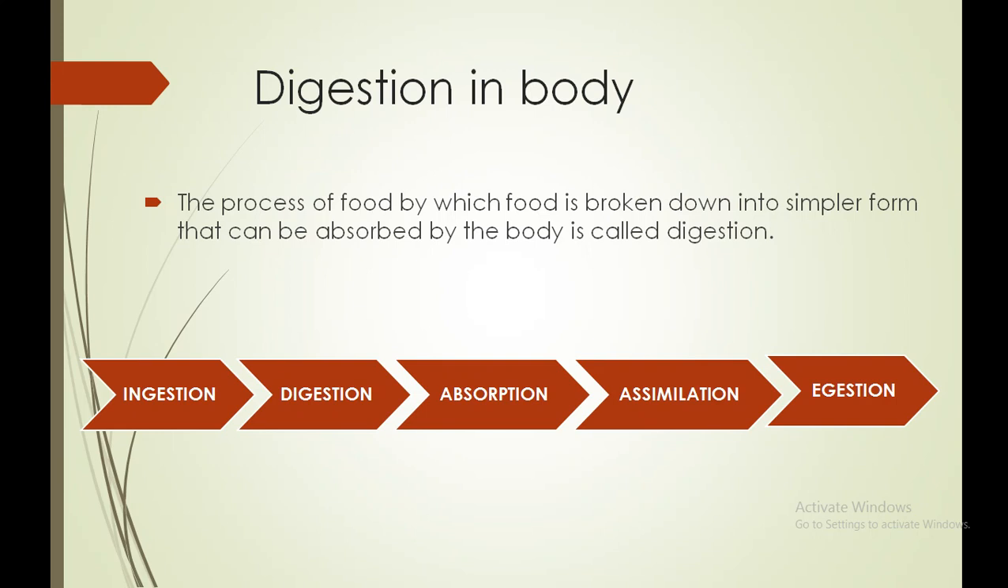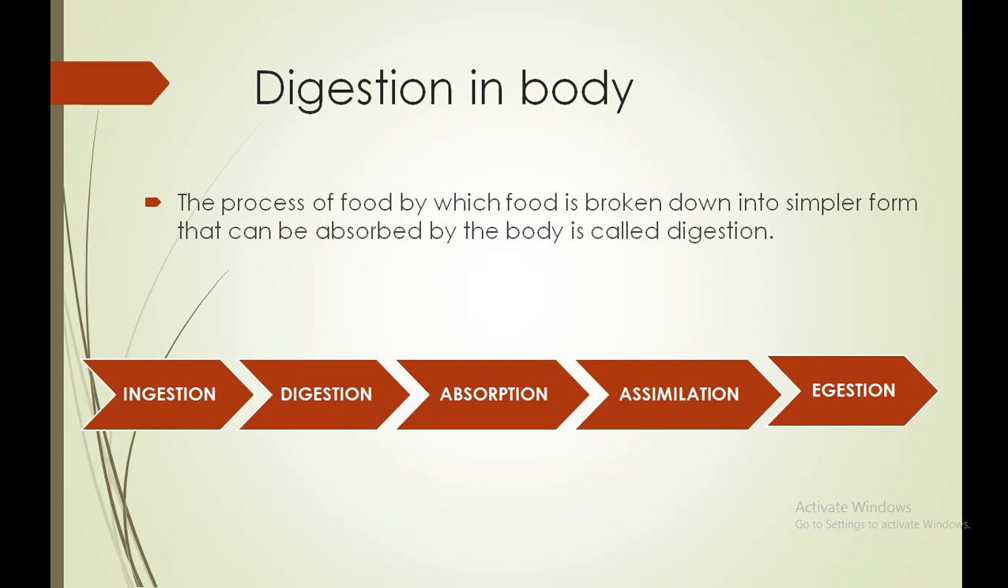Digestion means the process by which food is broken down into simpler forms which can be absorbed by the body. So that is known as the digestion process. Once the digestion is complete, whatever simpler form we get from the food is going to be absorbed inside our body. That is known as the absorption process.